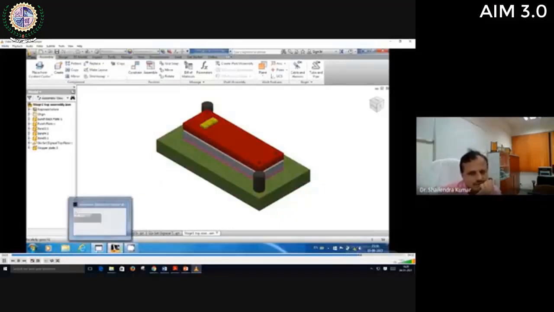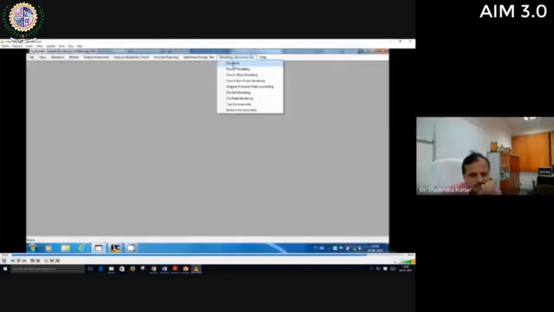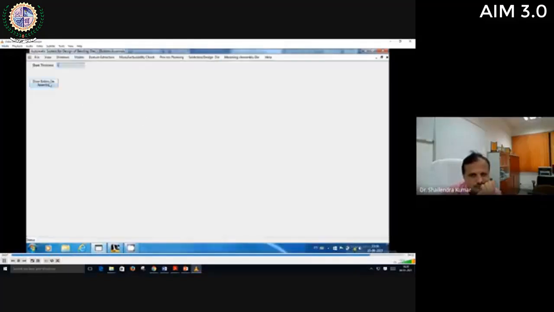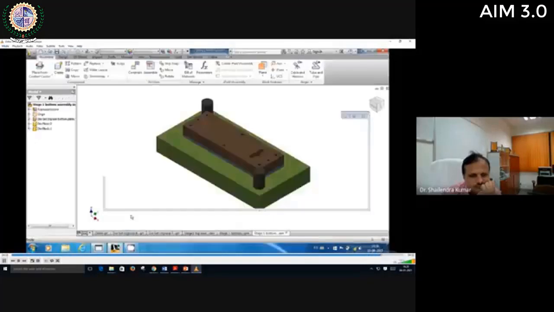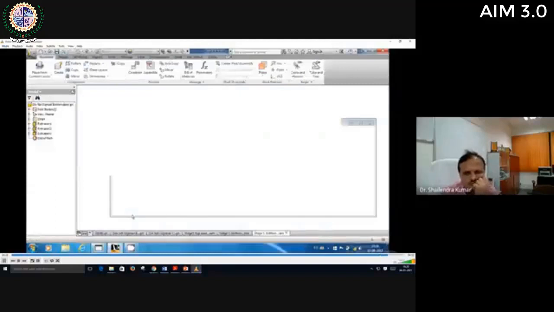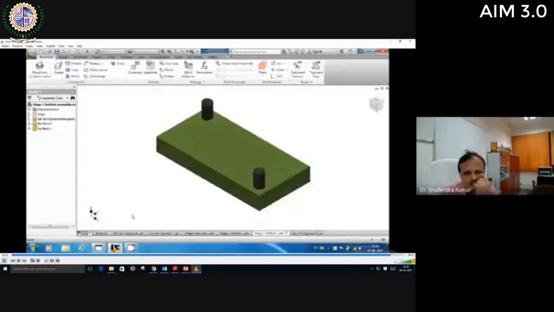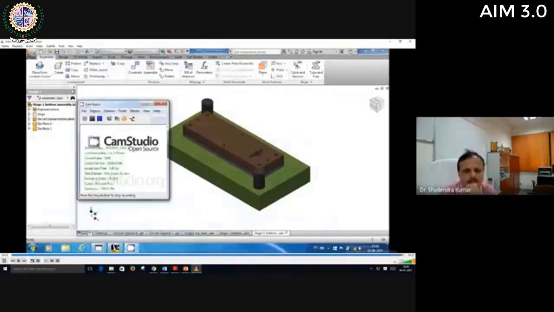So this is 3D bottom die assembly. All the components which are required for bottom die assembly or top die assembly are recorded one by one.